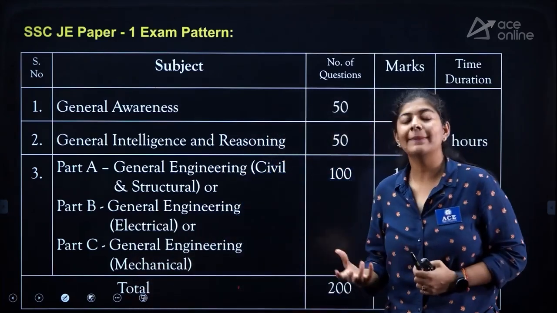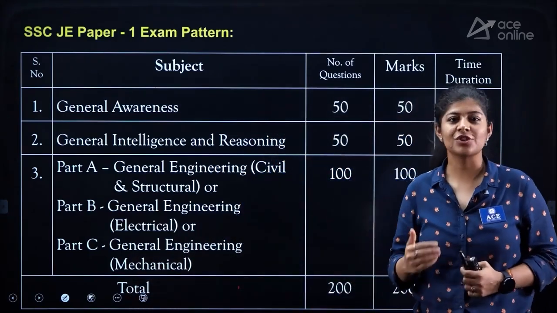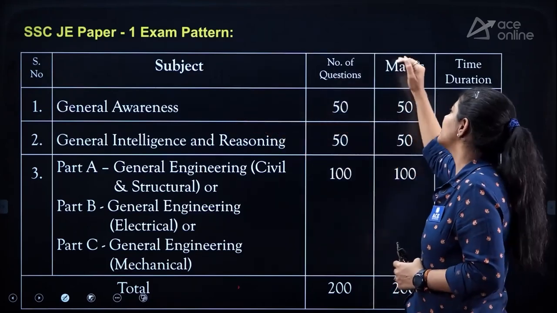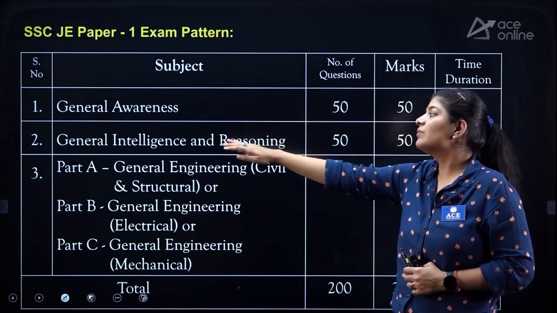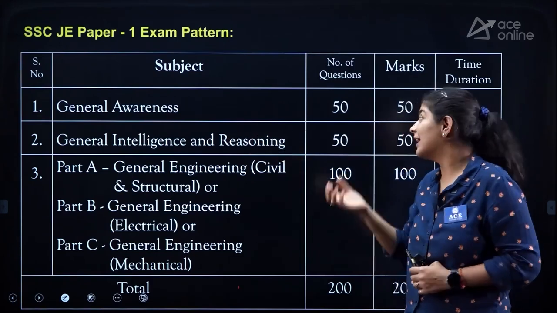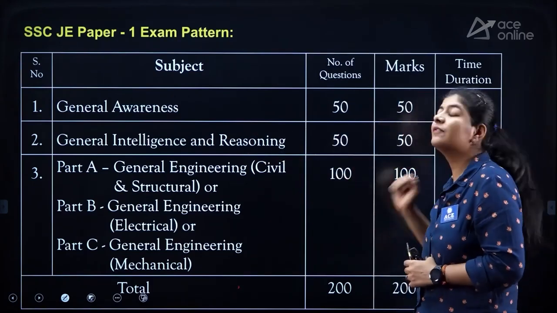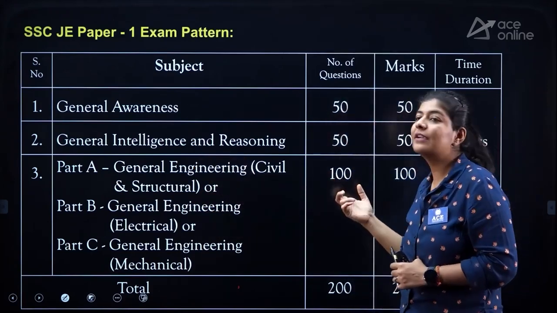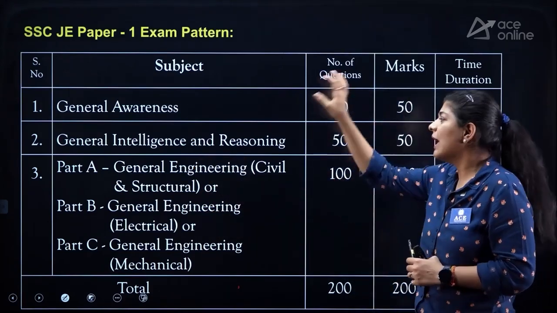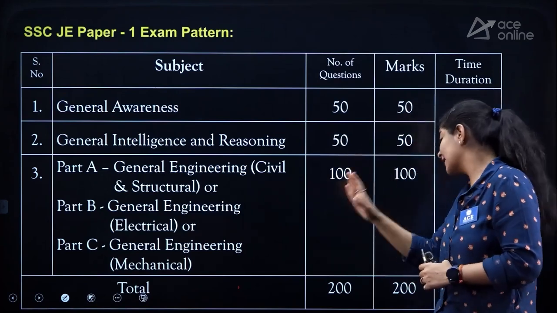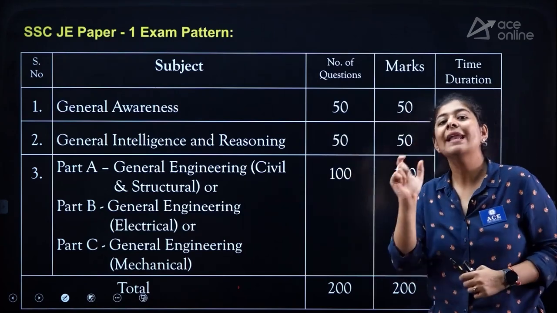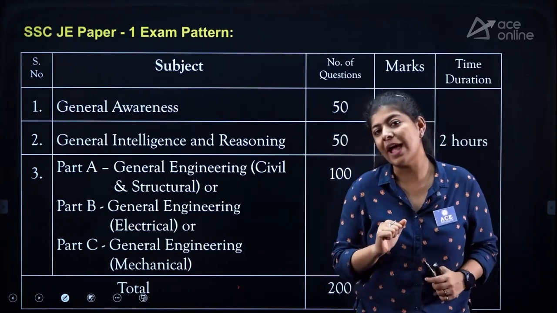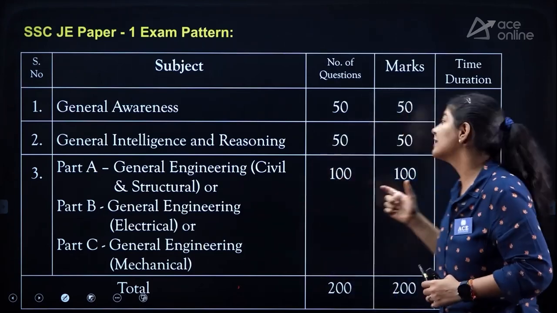Now let's talk about the number of questions asked from each topic. For general awareness, we have 50 questions carrying 50 marks. From general intelligence and reasoning, we again have 50 questions carrying 50 marks. But for the technical portion, we have 100 questions carrying 100 marks, and all these 200 questions carrying 200 marks are MCQs, that means multiple choice questions, and the time limit you have to attempt all of these questions is 2 hours.